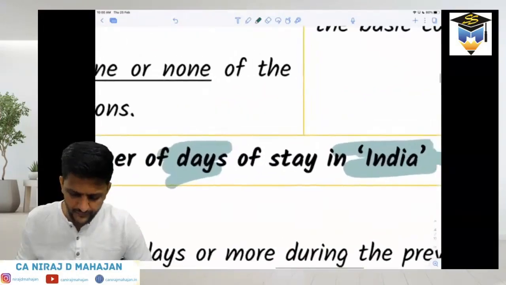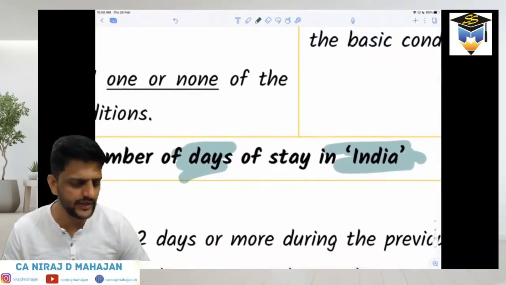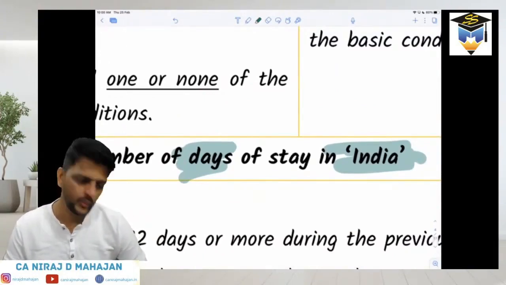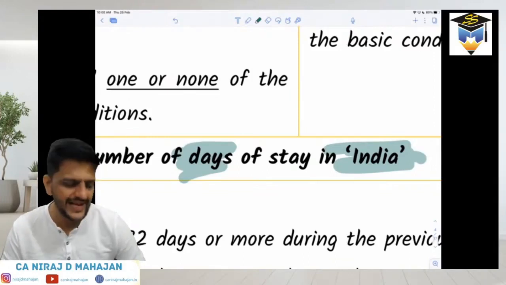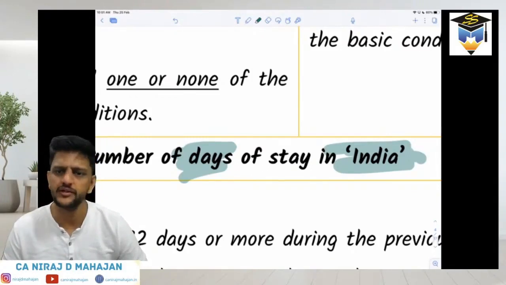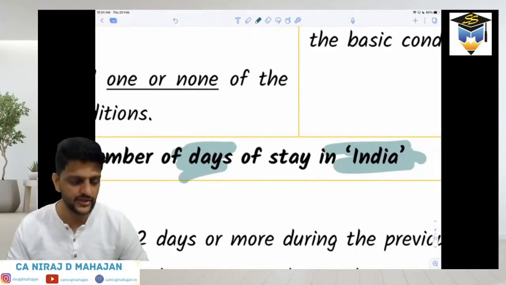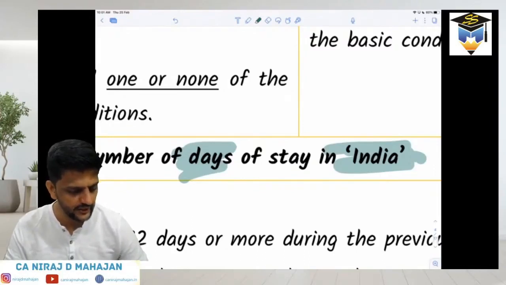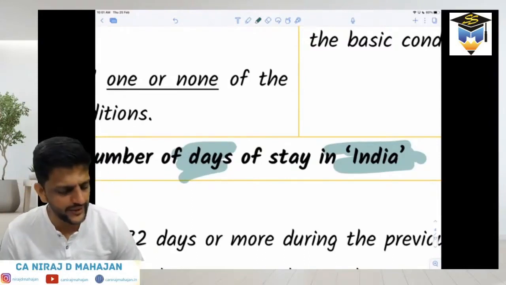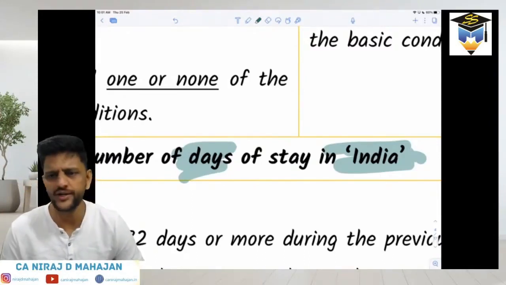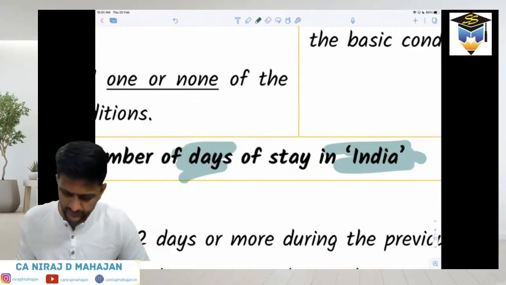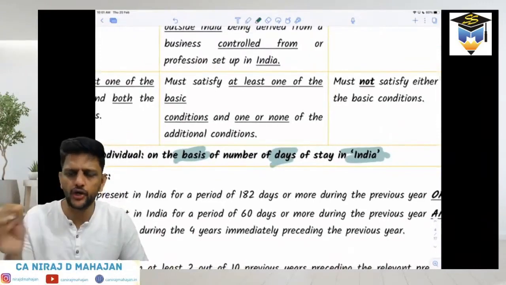Now please pay attention. Even one single minute in a day will be considered as a day. Even one single minute in a day will still be considered as a day for income tax purpose. So even if you leave India at 12 a.m., 2 minutes, it will still be considered that you have also stayed in that next day. Clear till here? So here it will be either in India or outside India. That is important. If you are not in India, you are outside India. Simple. So there are only 2 options. You will be either in India or outside India.